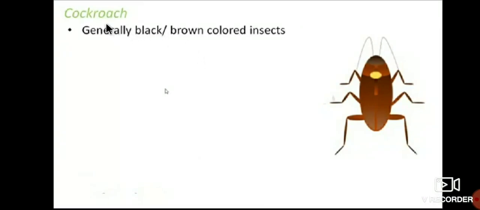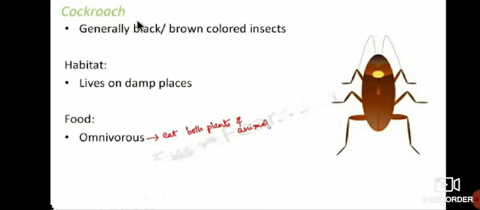And it's very important. Cockroach, you have already seen that. Cockroach, very dangerous. Generally black or brown colored insects. Yes, cockroaches are generally black or brown colored insects. Next we move on to 1.1 points. Cockroach, generally black or brown colored insects. Habitat: live in damp places.